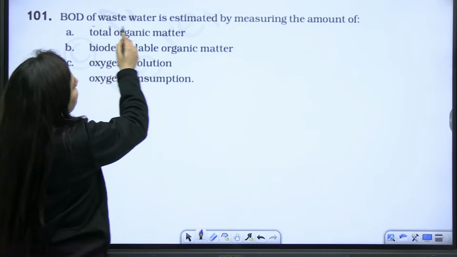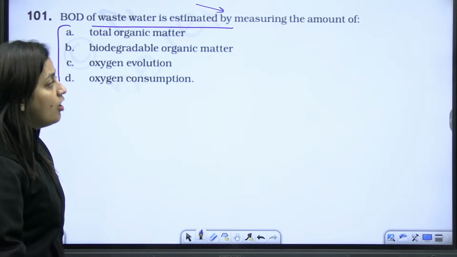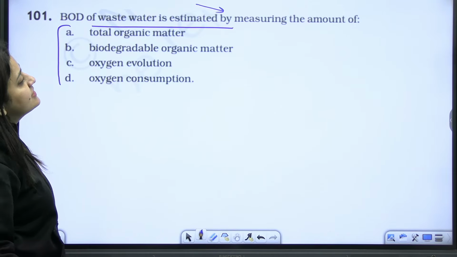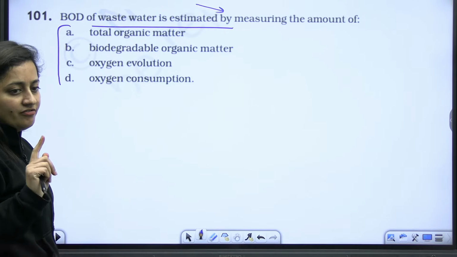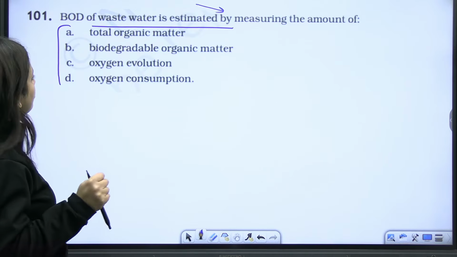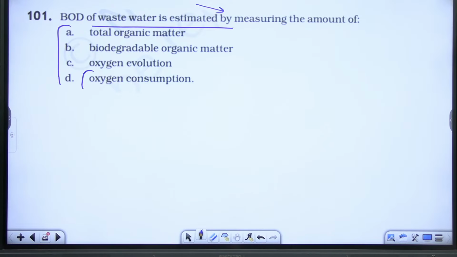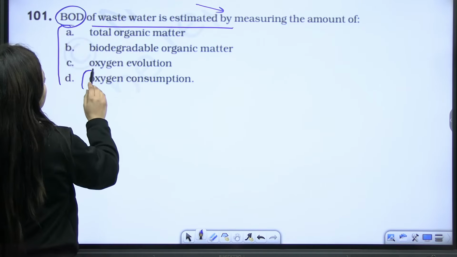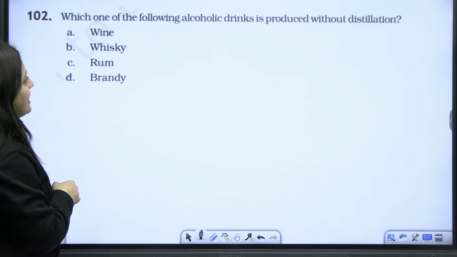Next, BOD of wastewater is estimated by measuring the amount of. How can we measure it? Is it oxygen consumption or the total organic matter? What should be the answer? Obviously, it is biochemical oxygen demand. Oxygen consumption to oxidize the organic matter there.